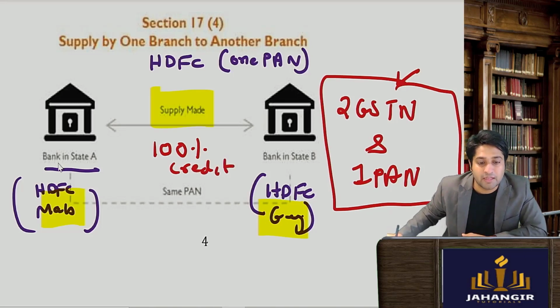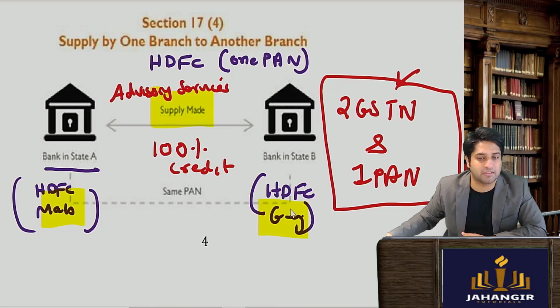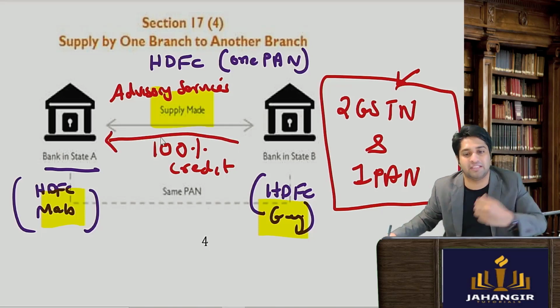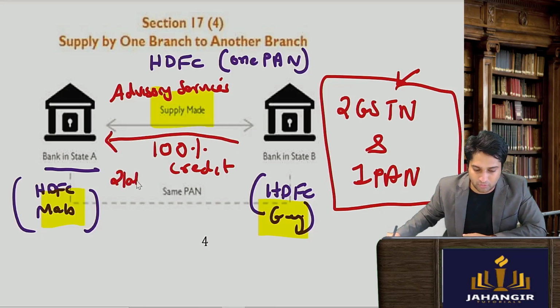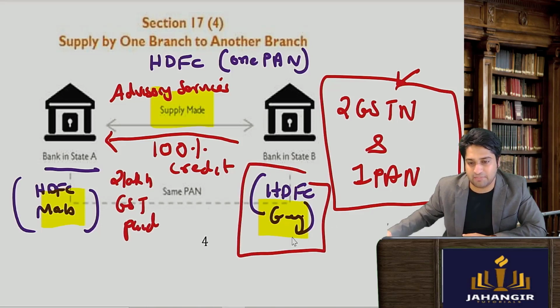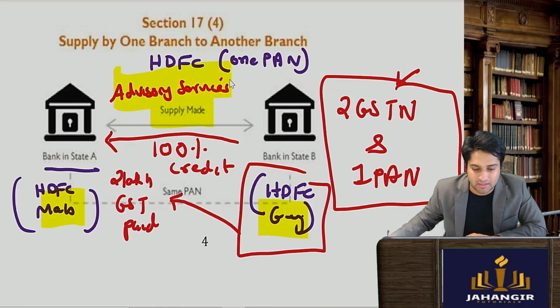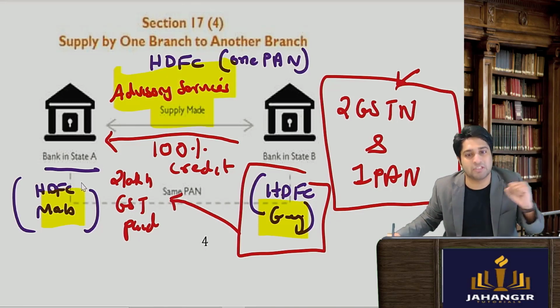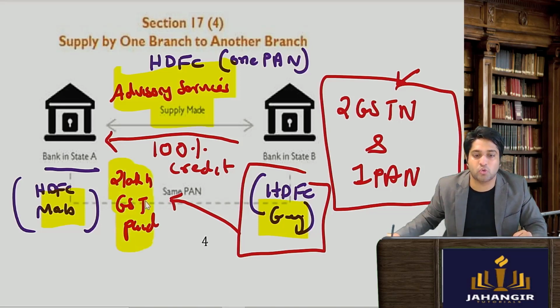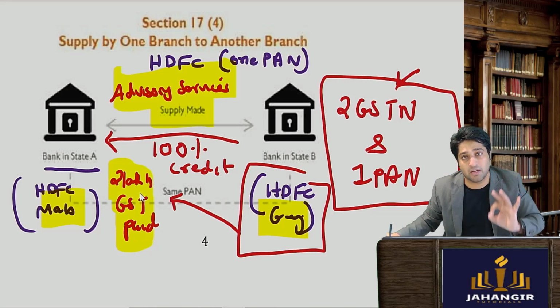What does this mean? Let's say Maharashtra HDFC has given some advisory services to HDFC Gujarat. Now HDFC Gujarat, let's say, made payment of a value including the tax of ₹2 lakh, they paid tax, GST paid. Gujarat HDFC Bank paid ₹2 lakh GST for acquiring this advisory services from their branch. In such cases, entire ₹2 lakh input tax can be claimed.